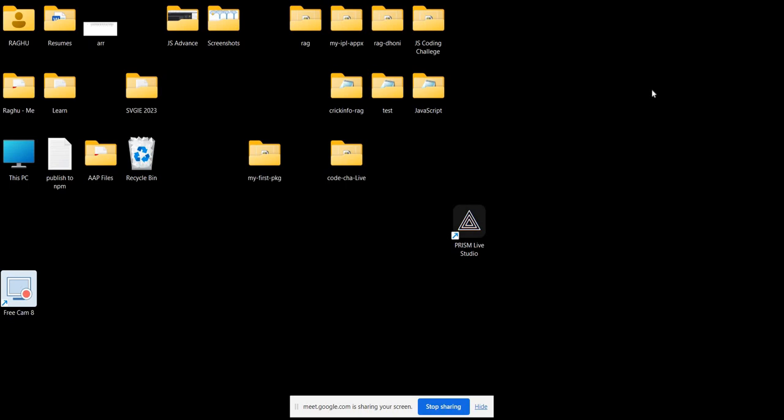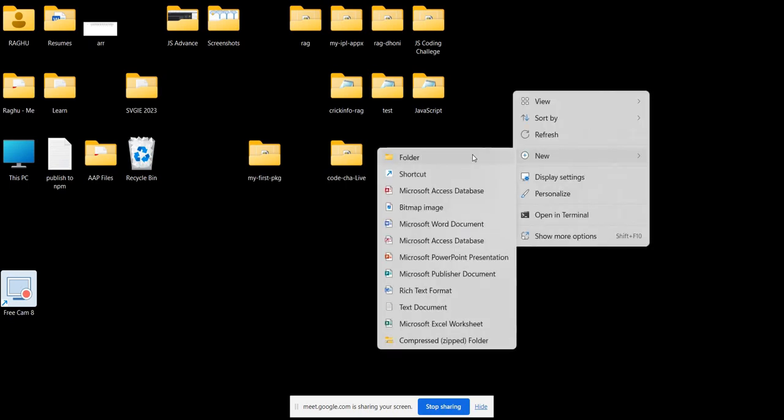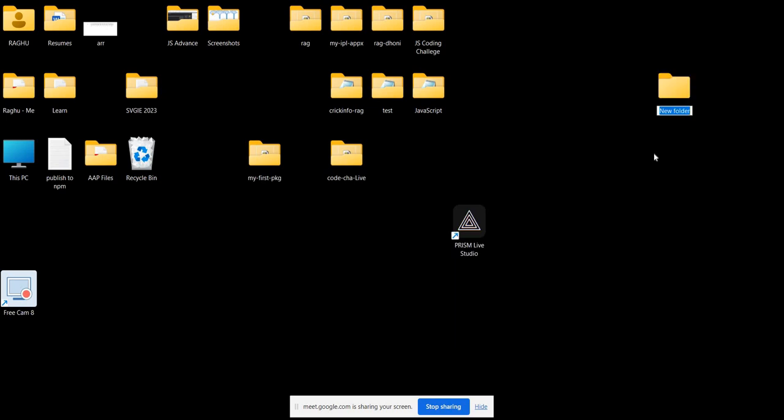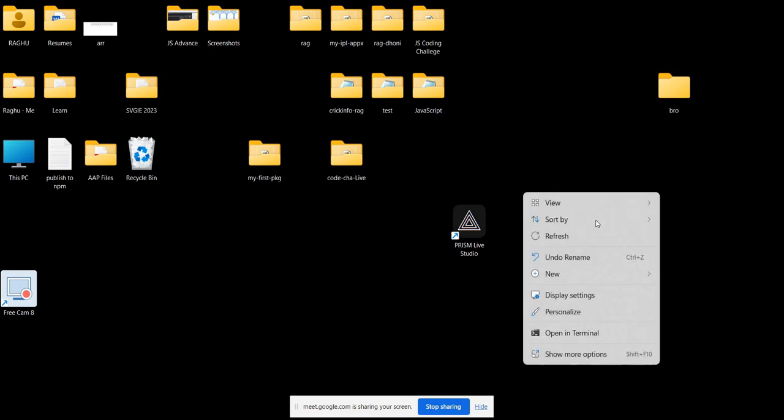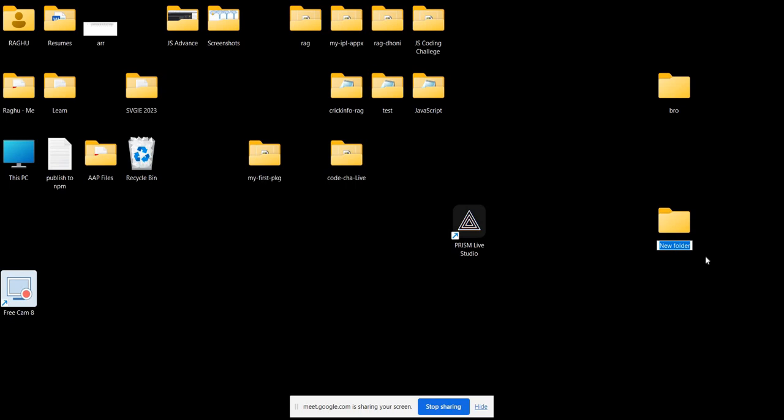So here I'm just creating two projects. One is for the things we need to execute in a browser. For that I'm giving the name browser. And another one without taking HTML. That means we are not going to execute anything in the browser. We are going to execute everything with Node.js. So here I'm giving a name like node or something like that.